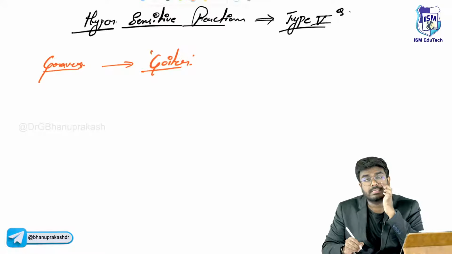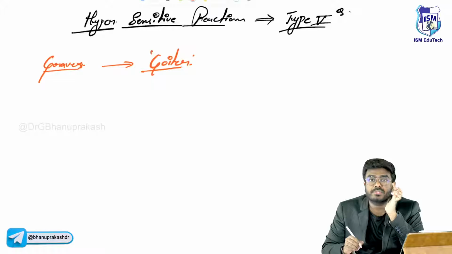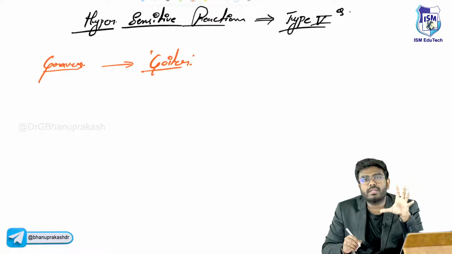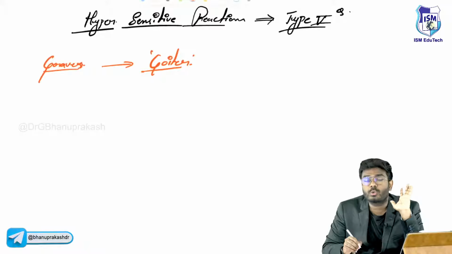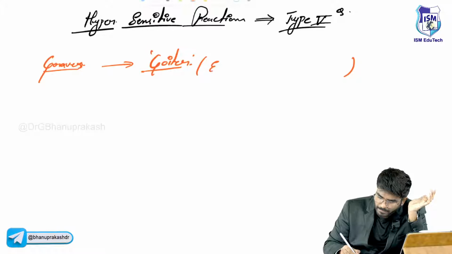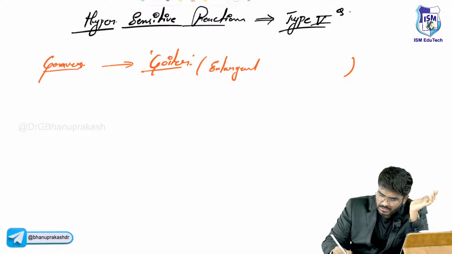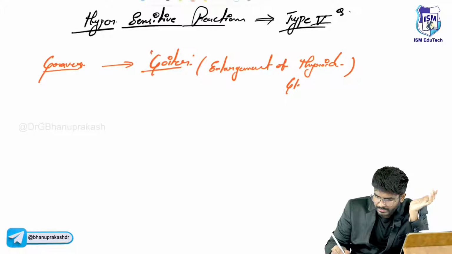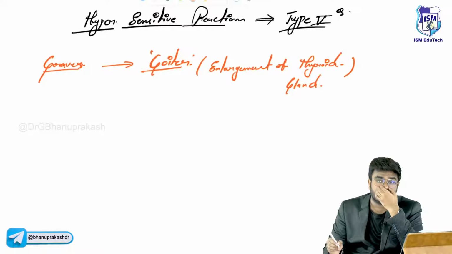Now, students have a lot of misconception about goiter. People think goiter is seen in hyperthyroidism conditions only. No, no. What exactly is goiter? Goiter means enlargement of the thyroid gland.